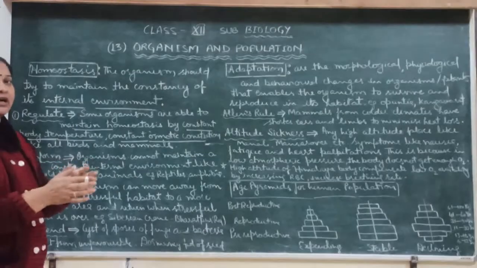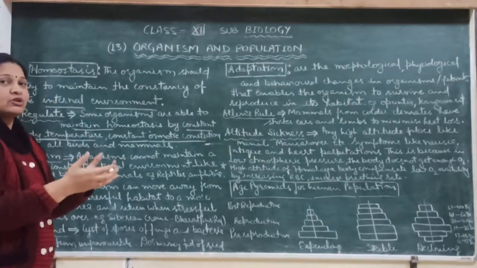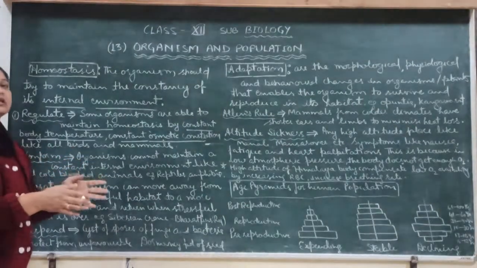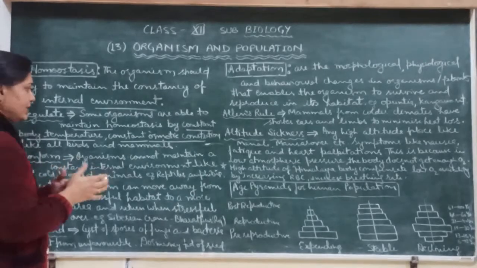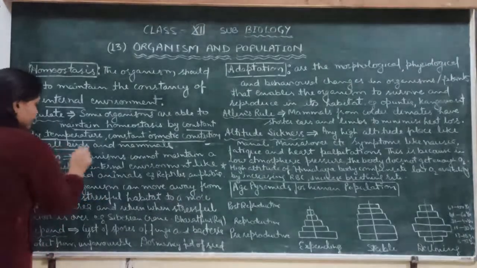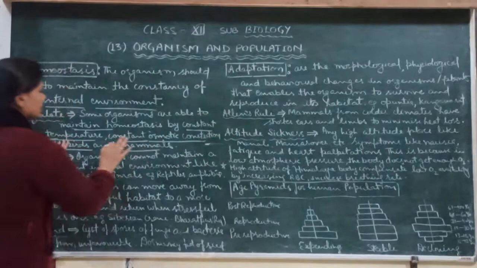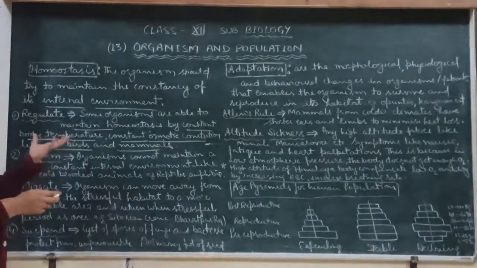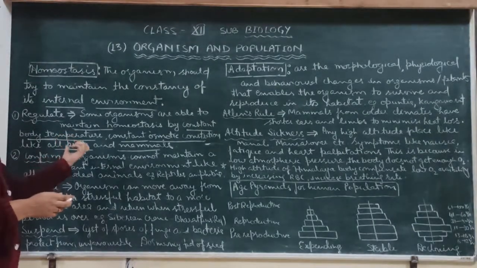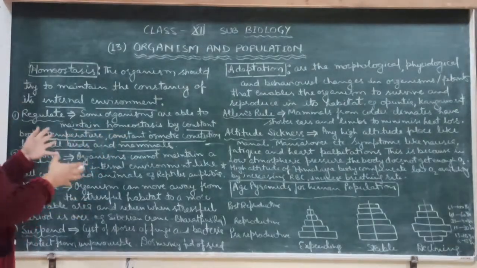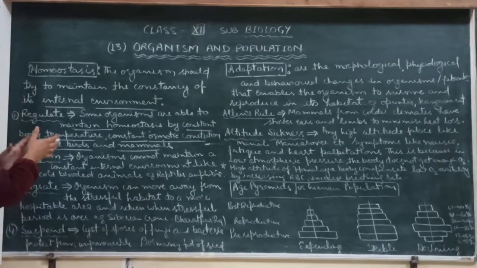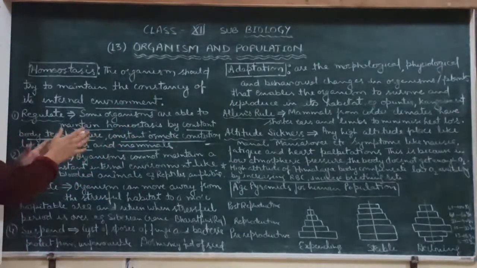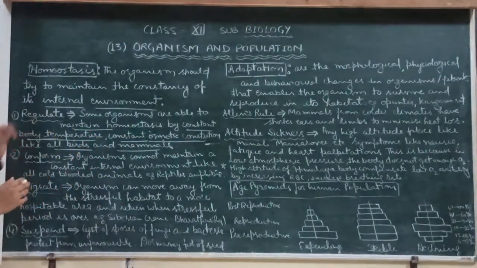Regulators are those animals which are warm-blooded. Warm-blooded means their body temperature is constant every time. Warm-blooded animals are birds and mammals. These two classes, Aves and Mammalia, contain all the animals which have feathers in birds and hairs in mammals. They control their body temperature and also control the concentration of the blood and tissue fluid. So these are known as regulators.